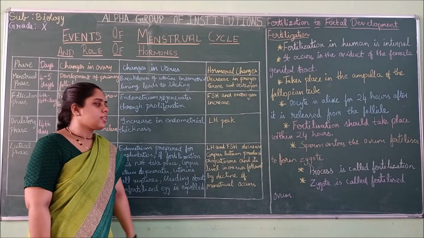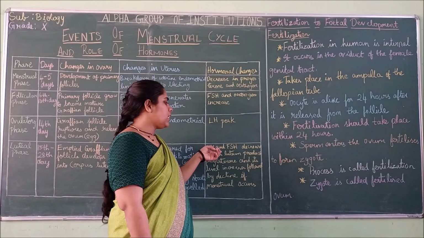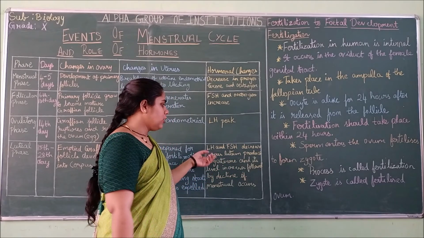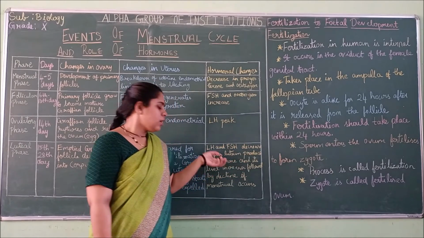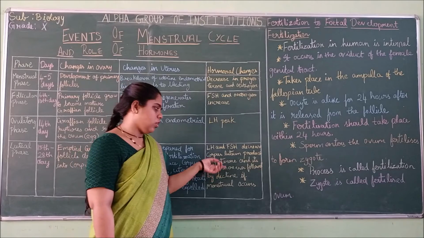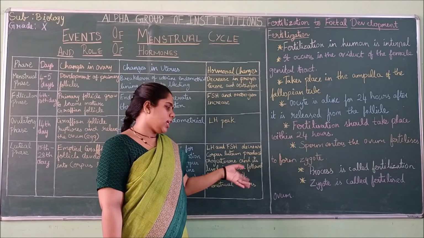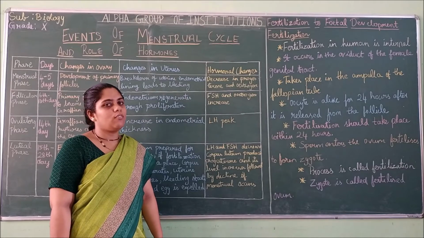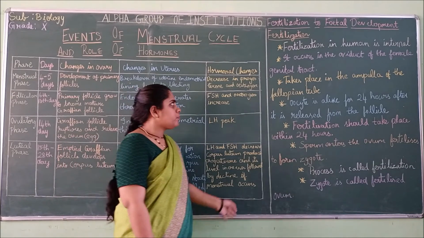The unfertilized egg is also expelled. Luteinizing and follicle stimulating hormone will decrease, and the corpus luteum will produce progesterone and estrogen. When no fertilization takes place, the progesterone and estrogen levels will also decline.